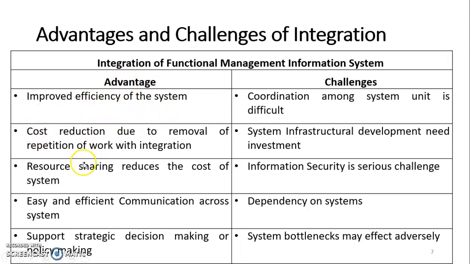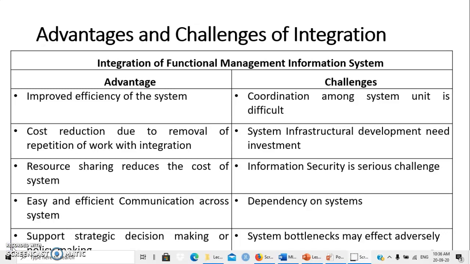Then resource sharing is another way to reduce the cost of the system. Then easy and efficient communication across the system is facilitated by integration. Then supporting strategic decision making or policy making. Once we know how the system is impacted by different factors of MIS, it can be taken as the pathway for the future development of an organization.